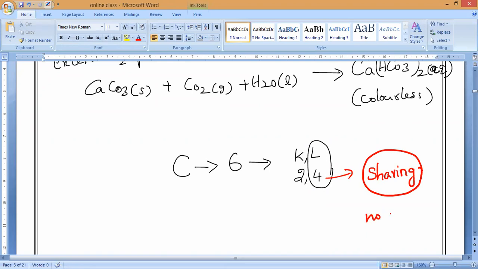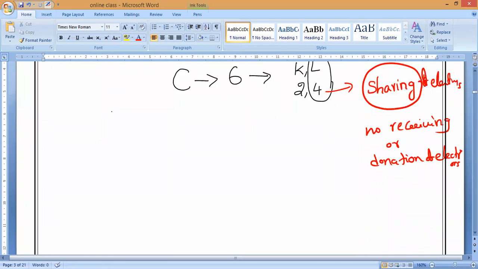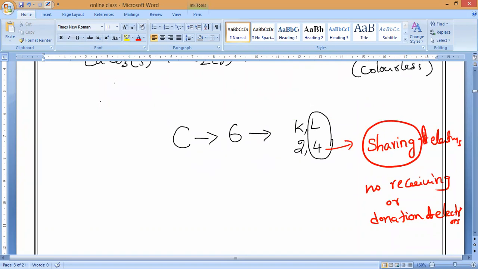No donation or no receiving. Are you understanding? No receiving or donating electrons. Only by sharing of electrons. Somebody can say, only by sharing of electrons, which compounds will form?